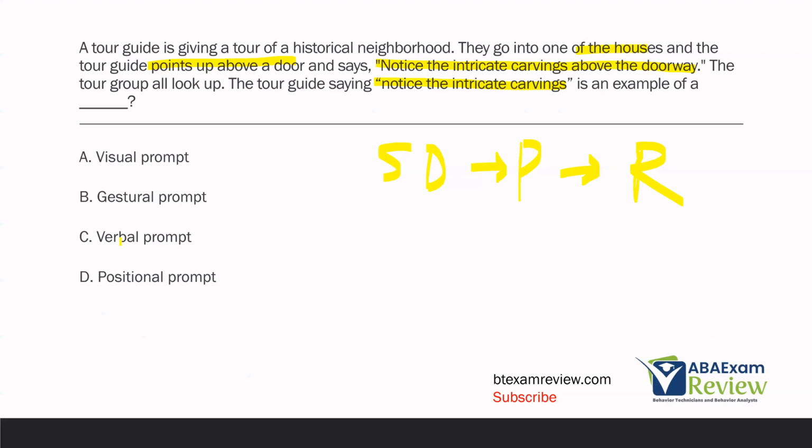He is verbally prompting the tour group to look up above the door. And then D, positional prompt. Well, he's not changing the stimuli, right? He's not repositioning anything, so it's not going to be a positional prompt. The tour guide saying, "Notice the intricate carvings," is an example of C, a verbal prompt. Notice we're always reading every single one of our answer choices every single time.